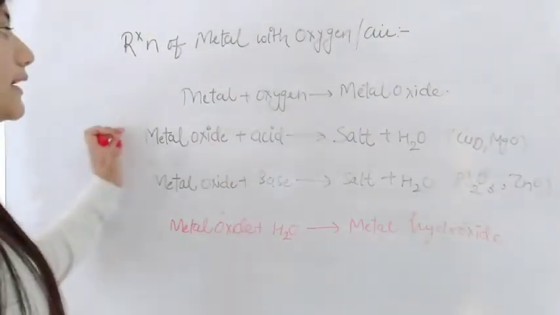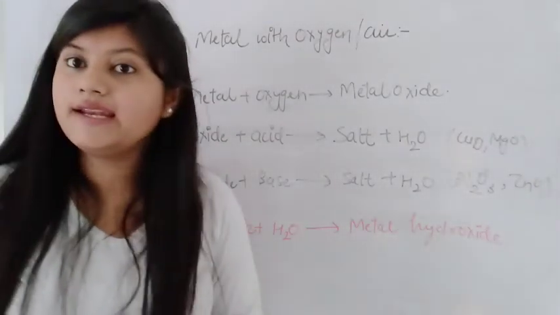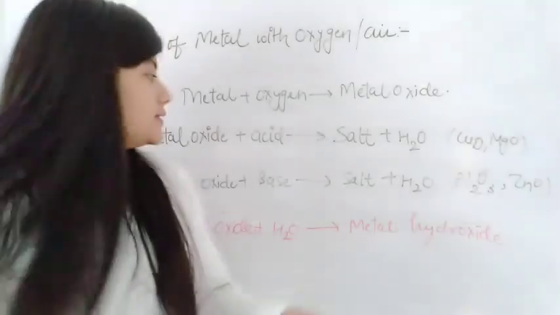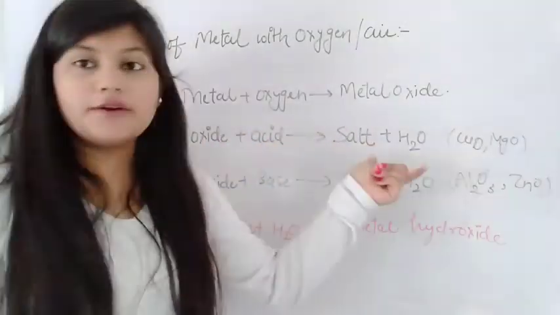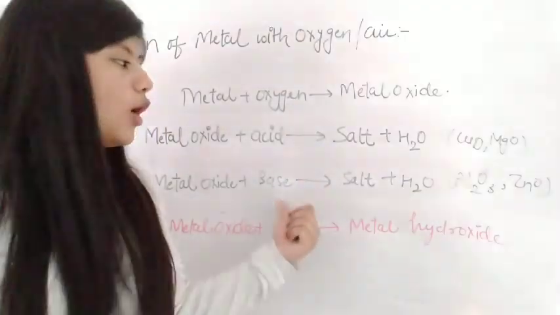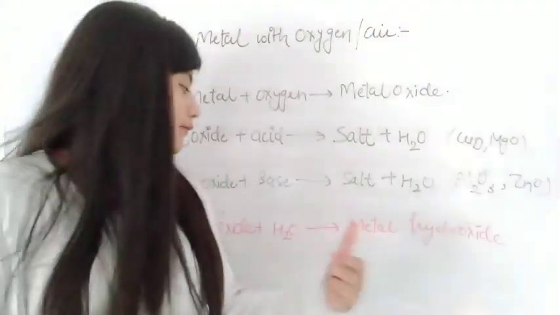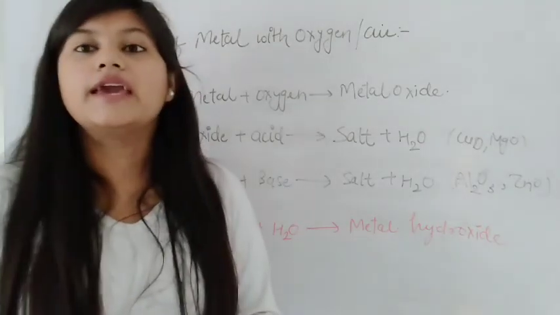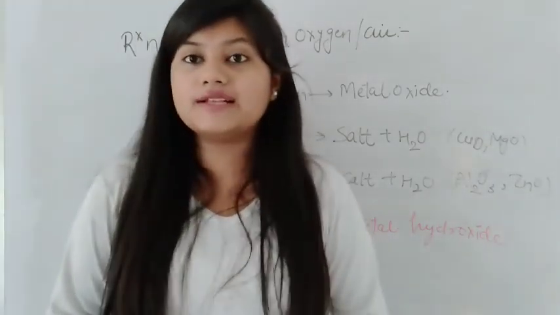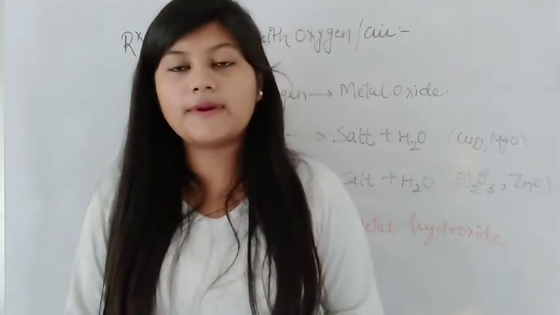These are the basic reactions which the metal oxides show. So three basic reactions: when metal oxide reacts with acid it results in formation of salt and water. With base it also forms salt and water. With water it forms metal hydroxide. Here your two properties of metals are complete, that are your chemical properties.